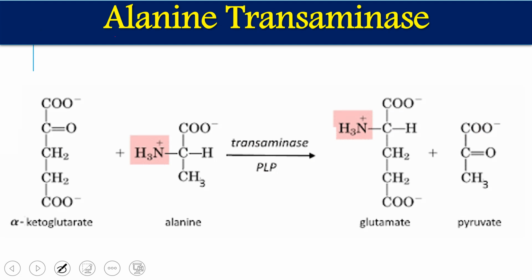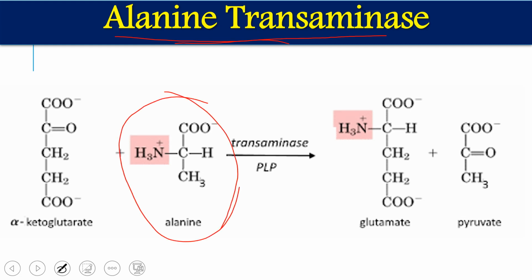I have told you about two important transaminases, alanine transaminase and aspartate transaminase. In alanine transaminase, alanine is the amino acid, which reacts with a keto acid.